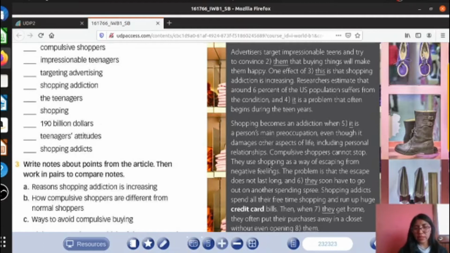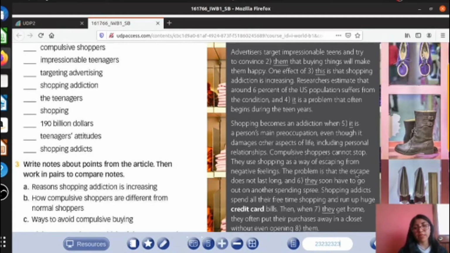The number 6. They soon have to go out on another spending spree. Okay, so we have to read in order to know what is referred to. Compulsive shoppers cannot stop. They use shopping as a way of escaping from negative feelings.